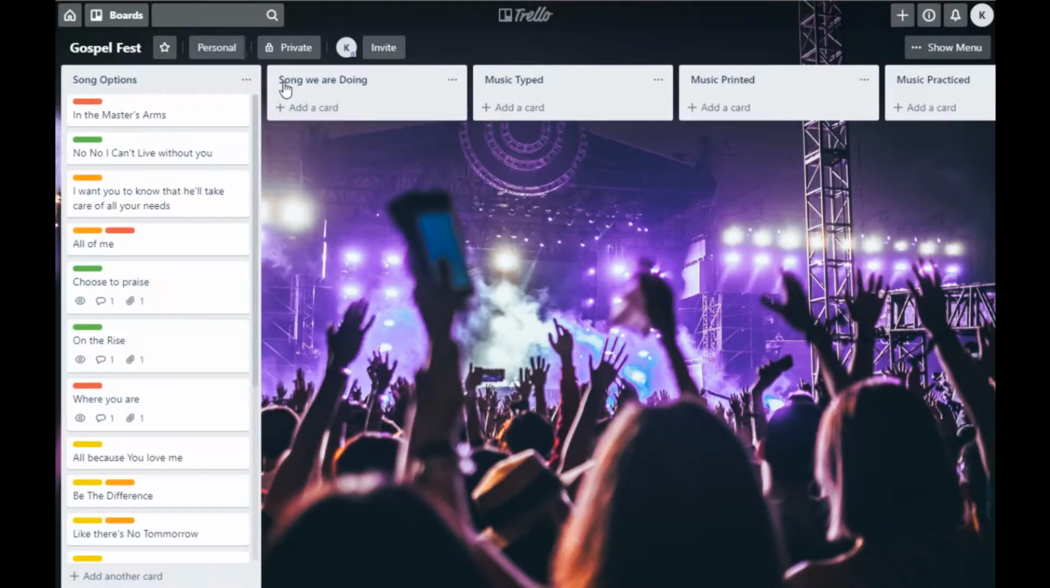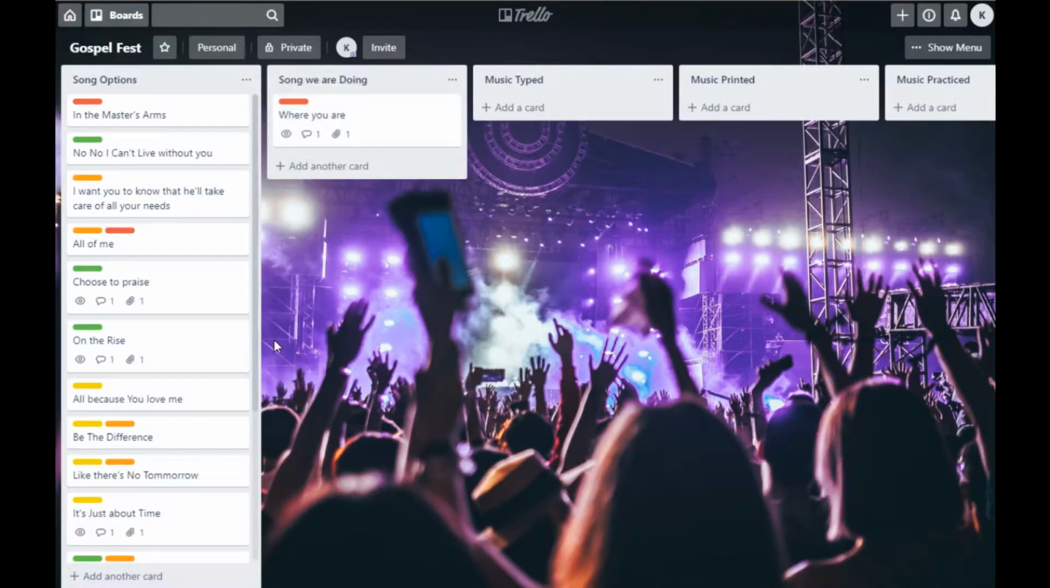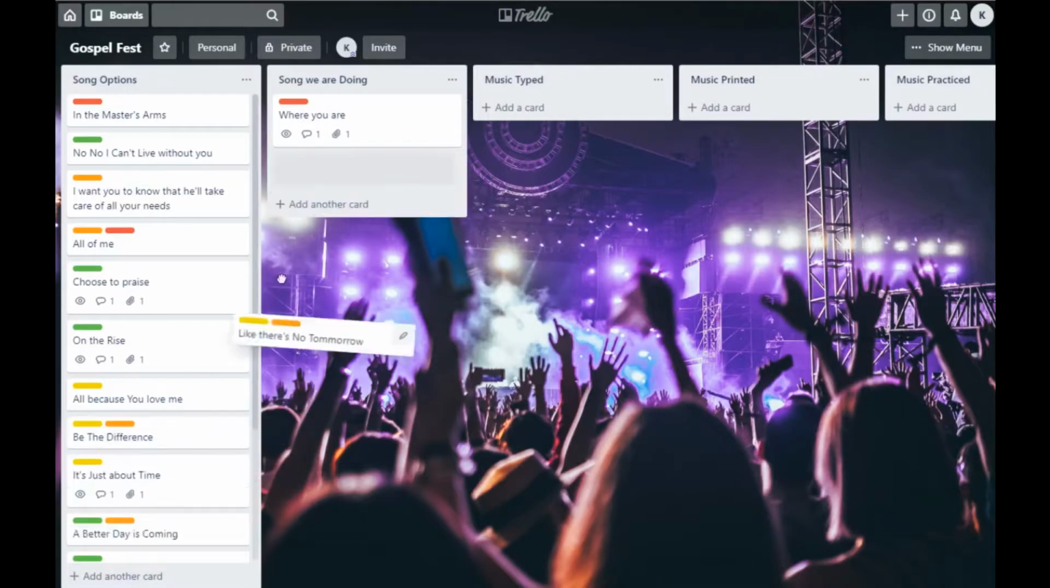I've got over here the songs that we're going to do. So once I decide, okay, I'm going to do Where You Are, I can move it over there. It's no longer just an option, it's a song I'm going to do. Now I can say, okay, I'm also going to do Like There's No Tomorrow. Now the cool thing, you see these little colors on here.